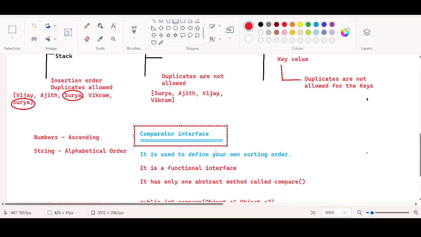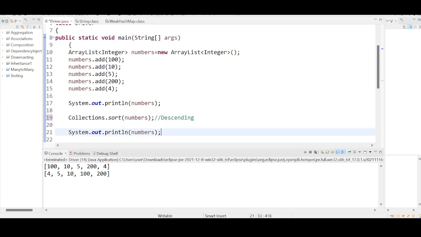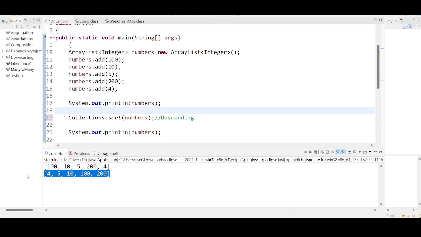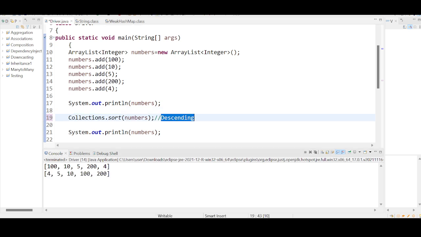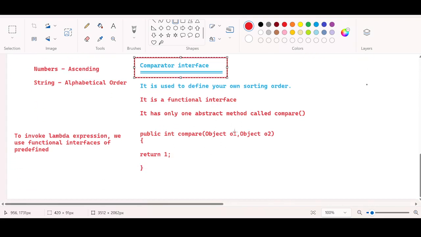We will understand that. Okay, this is the agenda. This comparator interface is used to customize your sorting. Ideally I have an option to sort my objects in the natural sorting order, but I want to get the output in a different sorted order. Different means what? Descending order. How can I get that? I can use the comparator interface, right? So what are the things that we have in the comparator interface? You have the compare method, and it is a functional interface.